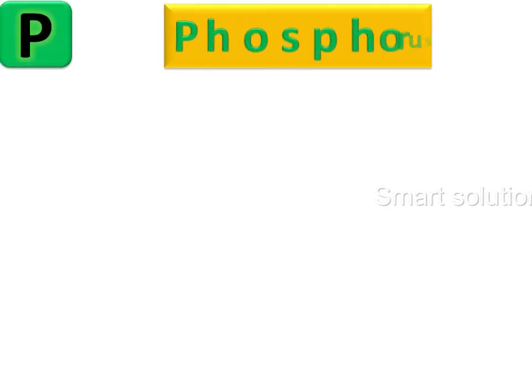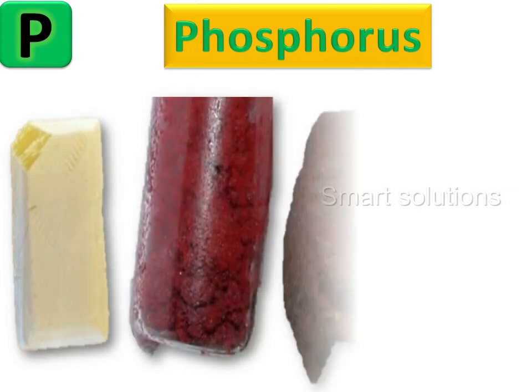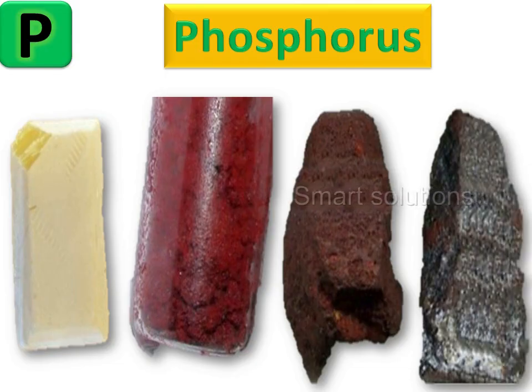Phosphorus. These are the main components of the phosphate rocks. Phosphorus is an essential constituent of animals and plants.